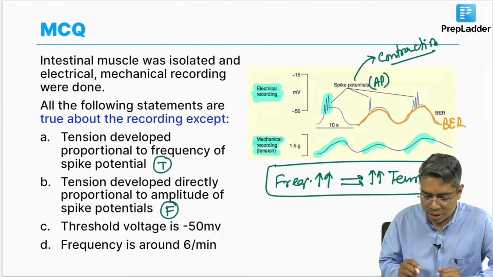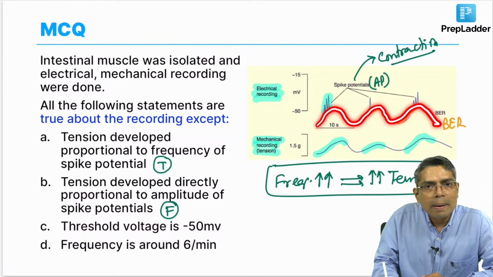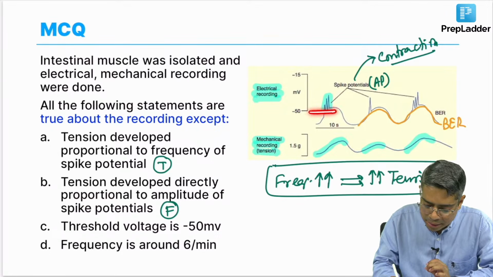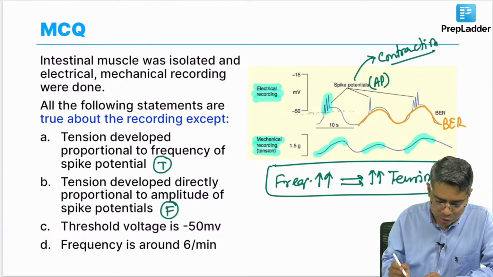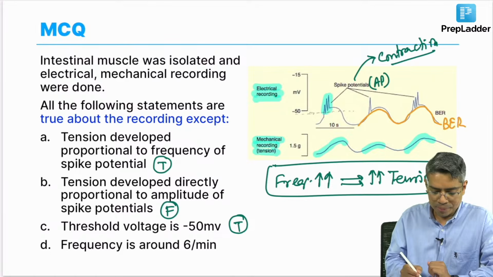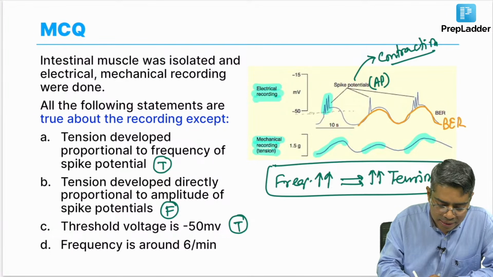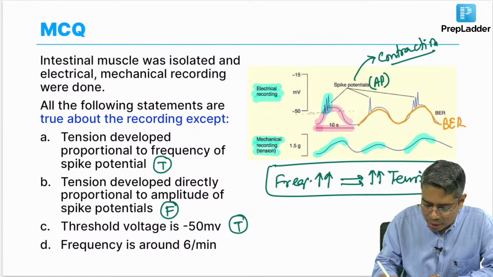Option C, threshold voltage is minus 50. So, if you look at this B here, this is the basal electrical rhythm which is going on. Okay. Whenever the basal electrical rhythm is crossing this minus 50 millivolt, then and only then the spike potential is appearing. That means this is the threshold voltage. So, threshold voltage is minus 50, this is also true, and frequency is around 6 per minute. So, if I look at the x axis of this diagram, this is 10 seconds, and within the 10 seconds I am getting only 1 BER.